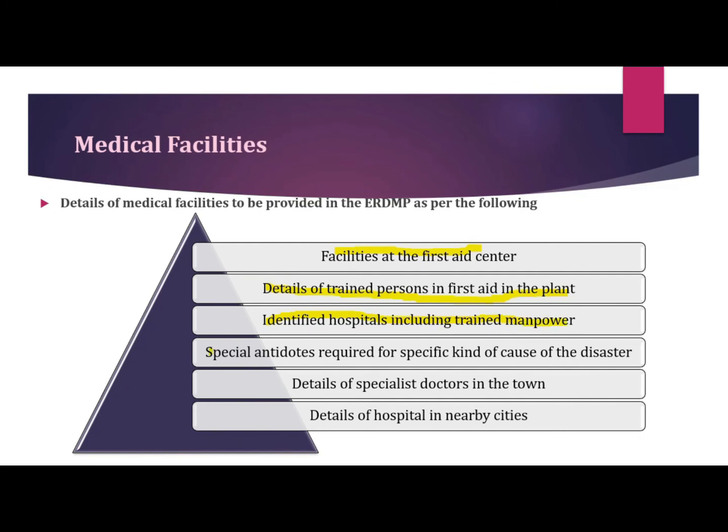The fourth is special antidotes required for specific kinds of causes of the disaster. During a particular disaster, some people may get seriously injured, so we have to give a special antidote to that person. That special antidote should be available in the particular first aid center. Then the details of specialist doctors in the town. Then the details of the hospitals in the nearby cities.